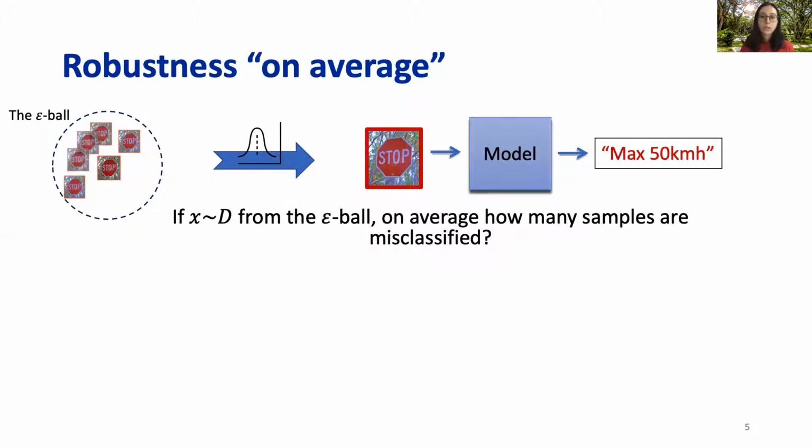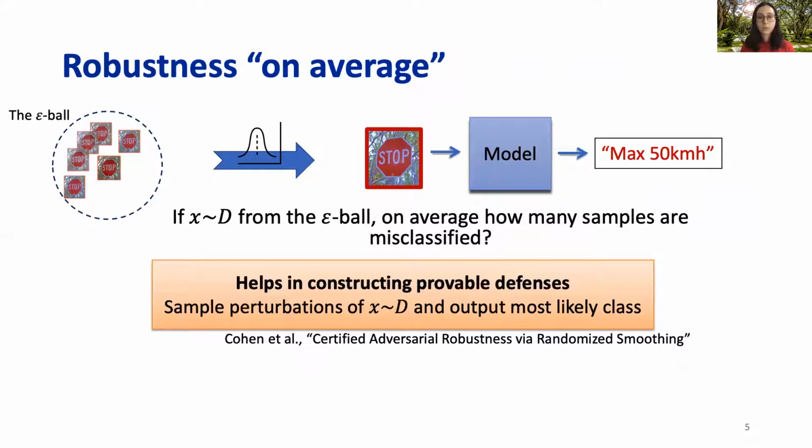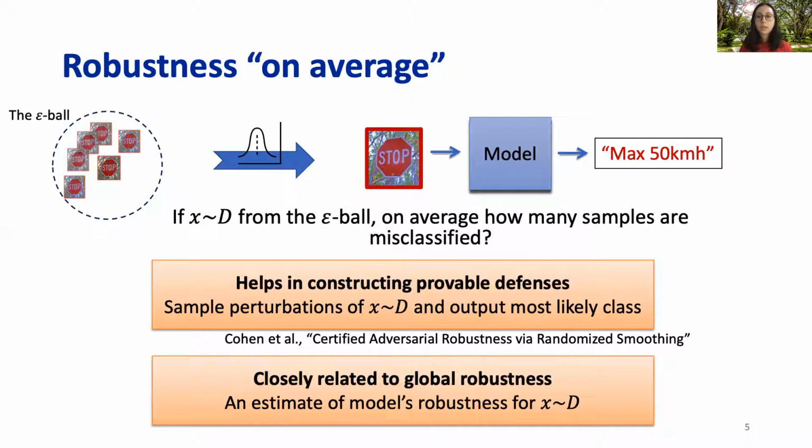The reason we are interested in this measure is because it actually forms the basis of the only provable defense we have. This defense works by doing the following. Take a trained model, and instead of running a single prediction for X, sample the perturbations of the given input and pick the most likely class. It can be shown that there exists a provable bound within which there are no adversarial examples. The insight is that within that bound, the majority of images close to X are classified correctly, and thus the model can be shown to be provably robust. Secondly, this is closely related to global robustness, because we are estimating the number of samples correctly classified for X.